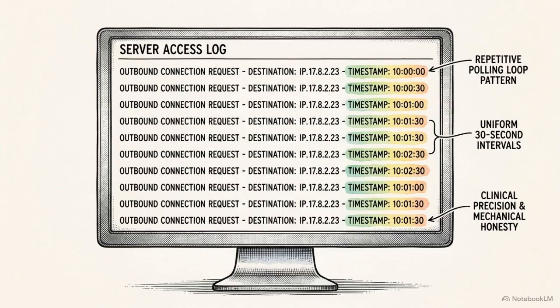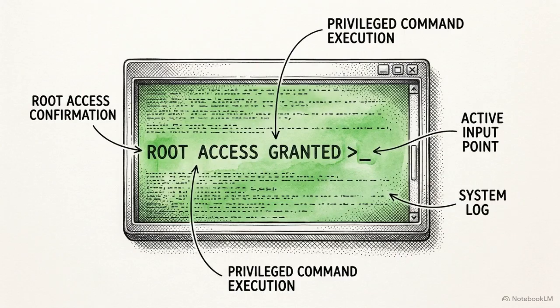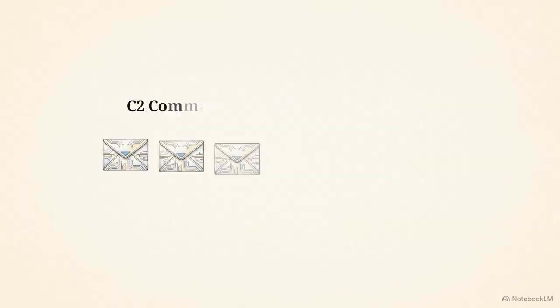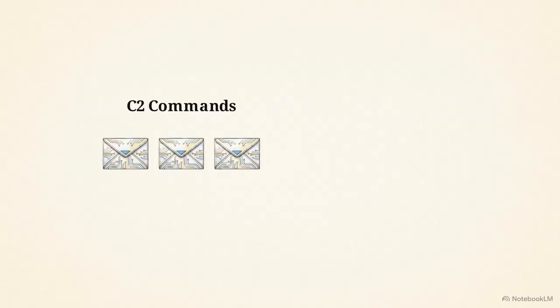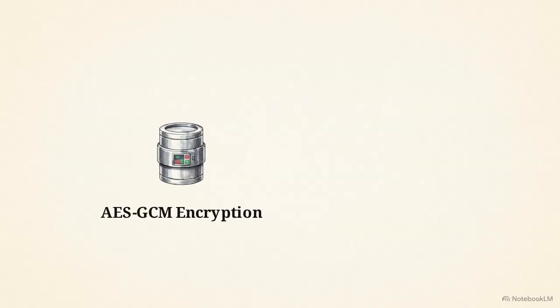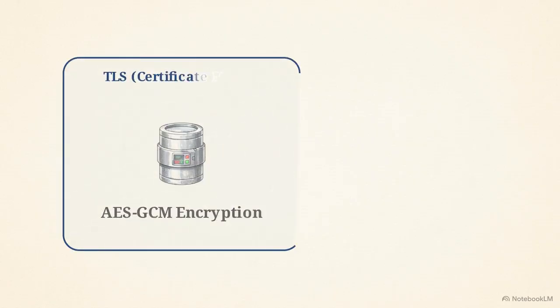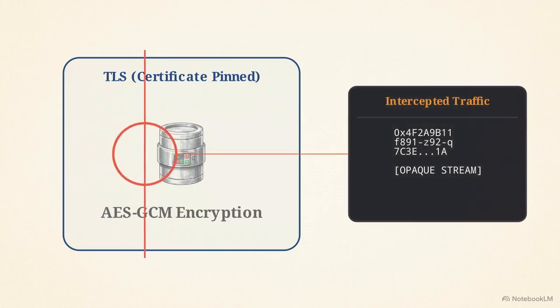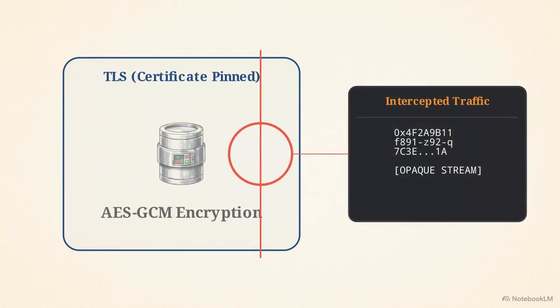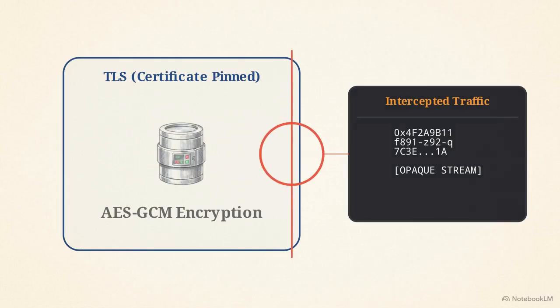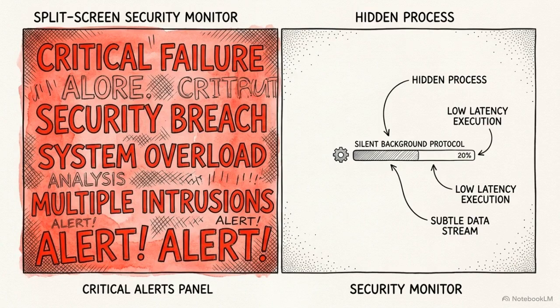It enters an operational polling loop, checking the server at regular intervals, and providing the attackers with an interactive shell to execute direct commands. This communication is protected by a rigorous cryptographic layer. The data is encrypted using AES-GCM and wrapped inside certificate-pinned TLS channels. Because the application pins the specific cryptographic certificates, network defenders attempting to intercept the packets will only see an opaque stream of traffic. The prompt injection payload acts as a distraction to blind the security tools.